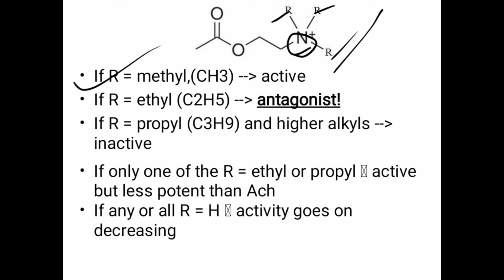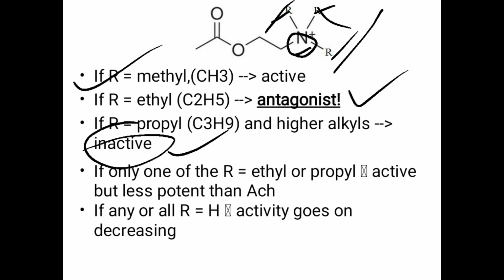So all these 1, 2, and 3, if all three groups consist of the ethyl group, then what happens? The drug becomes antagonist. And if we increase the chain length further, propyl, butyl, then the drug becomes inactive. So for the optimum or better activity, there must be presence of three methyl groups. Second, if ethyl groups are present, the drug becomes antagonist, and if higher alkyls are present like propyl, butyl, pentyl, then the drug becomes completely inactive.